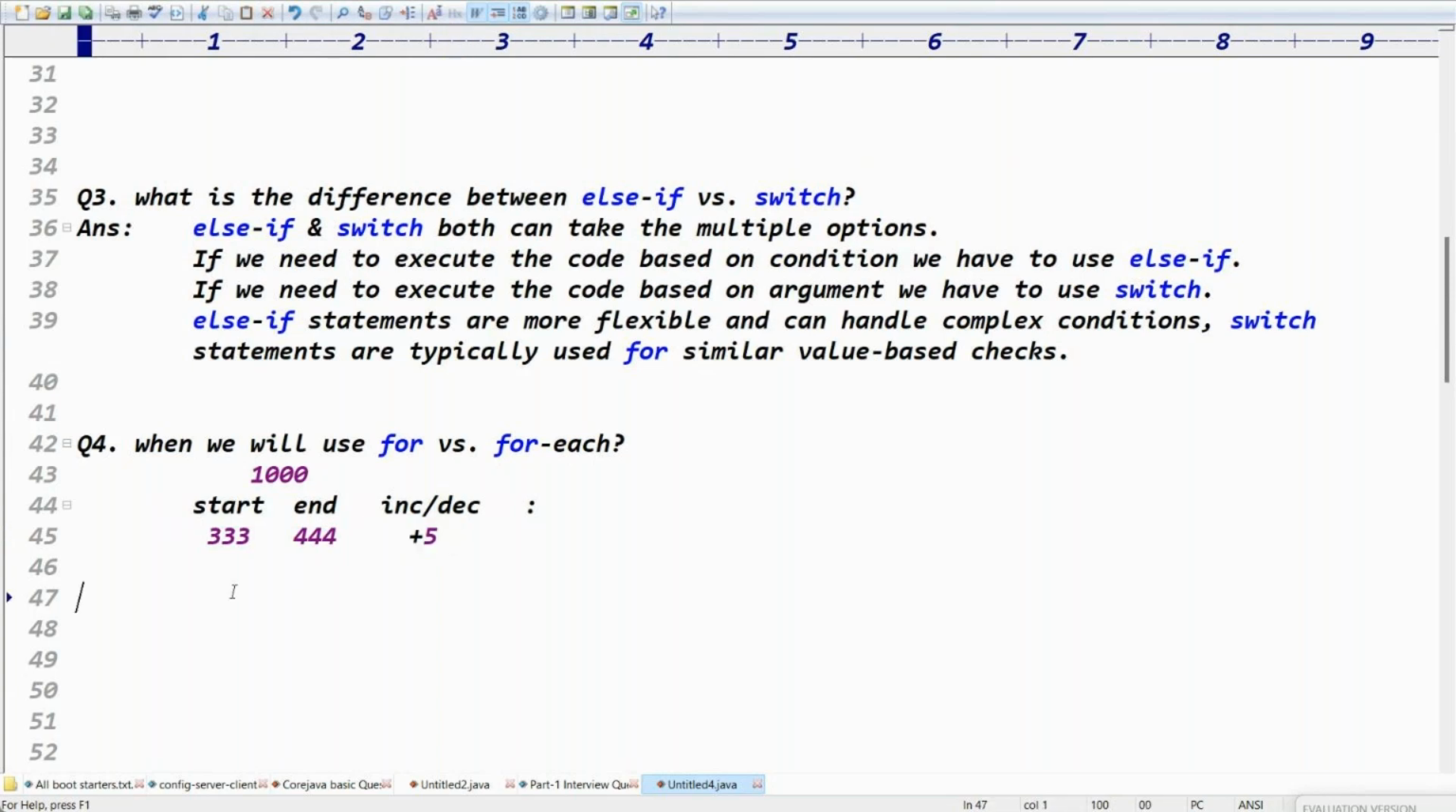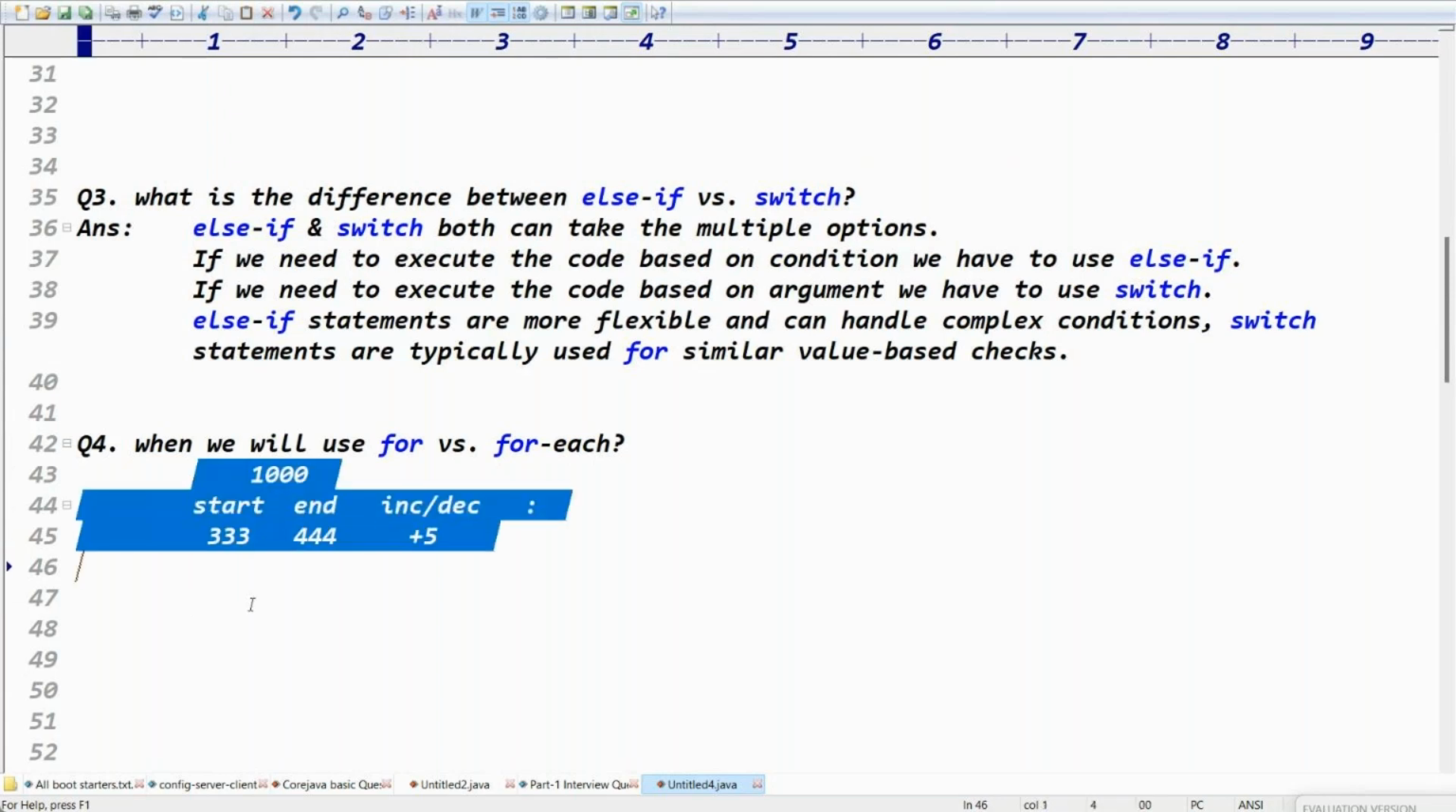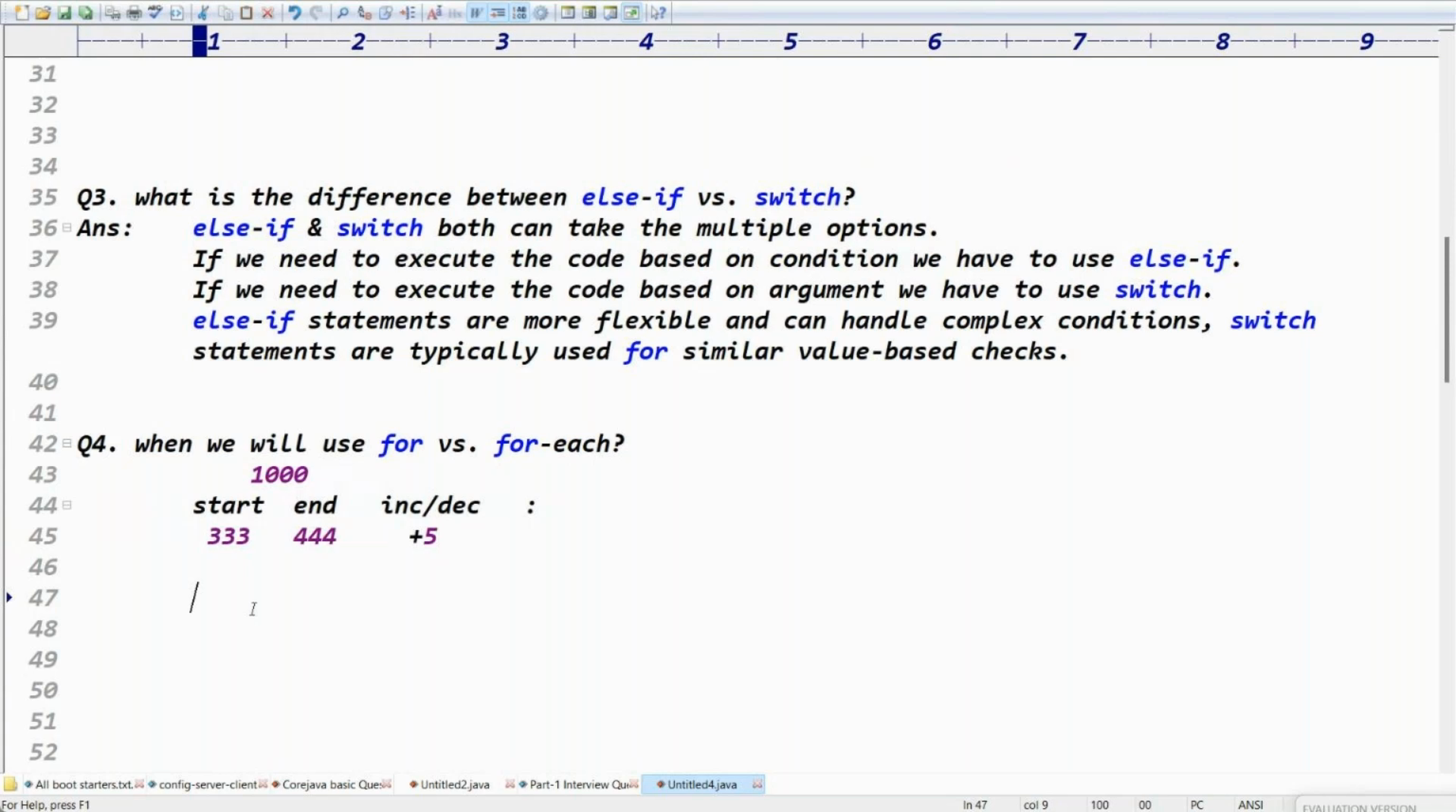So what about the for each loop? For each loop, conditions are not applied. For each loop will print the data from starting to ending, 1 to 1,000 elements. That's all. For loop, it is possible to apply the conditions: where we need to start, where we need to end, how much you want to increment.